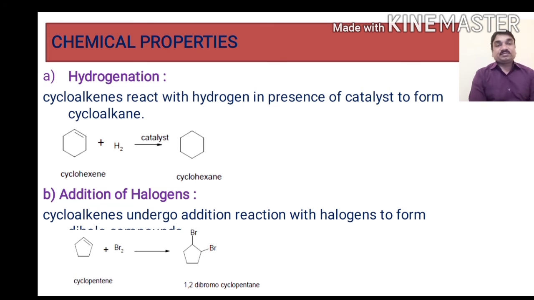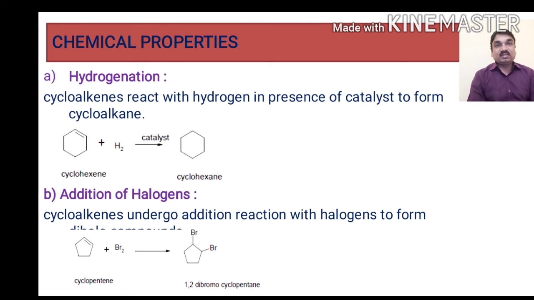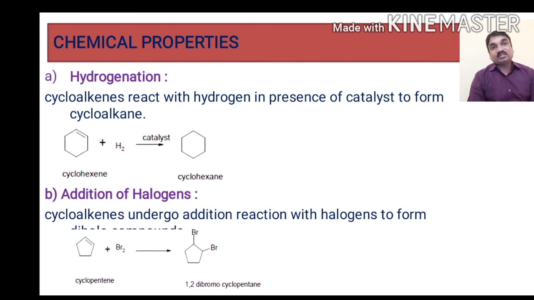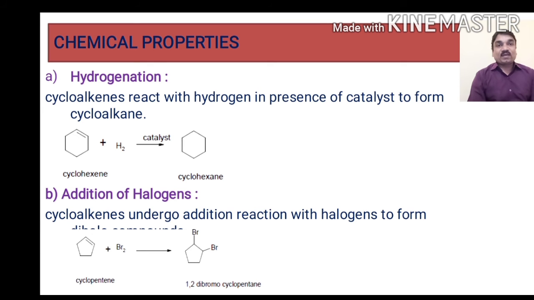Then chemical properties. Cycloalkene undergoes many reactions, but some are discussed here. The first one is the hydrogenation reaction. Cycloalkenes react with hydrogen in presence of a catalyst to form cycloalkane. When cyclohexene is treated with hydrogen in presence of a suitable catalyst, it results in the formation of cyclohexane as a product.